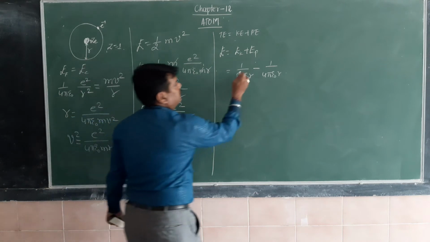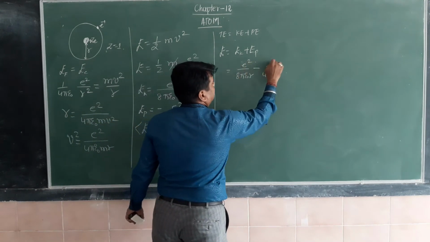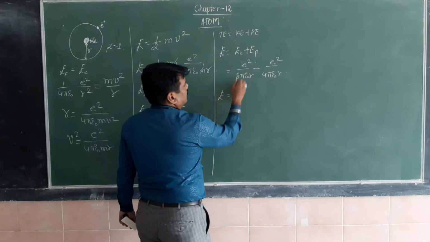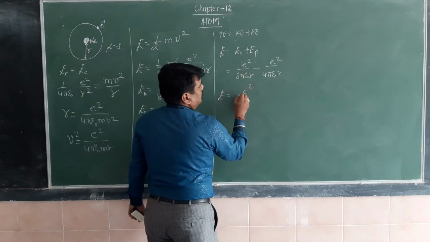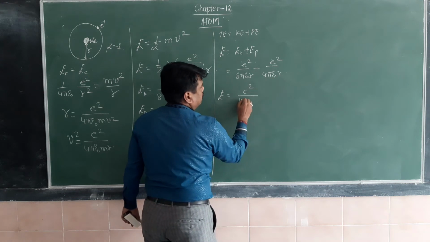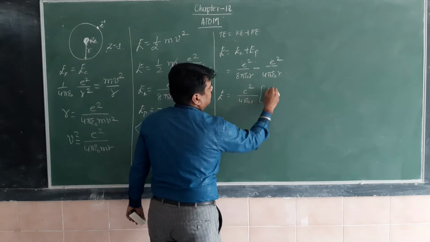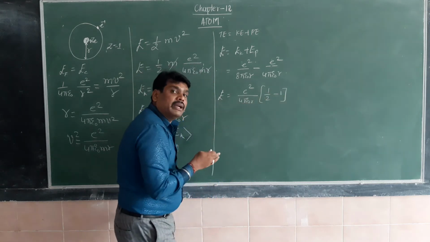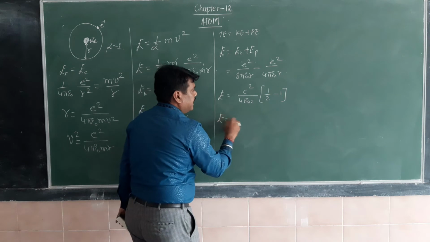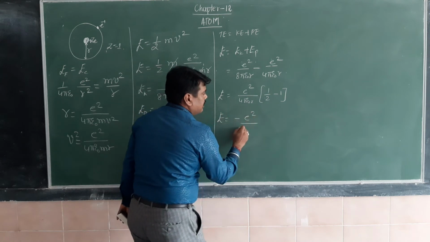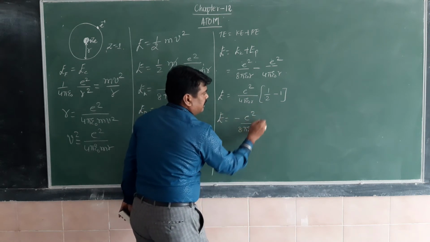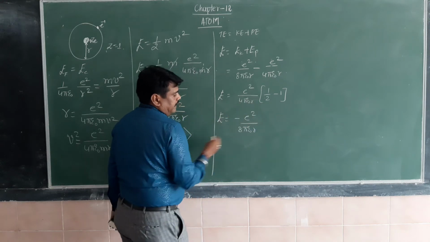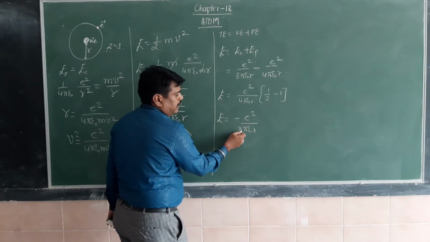Clear now? It means e square is there. e is the charge of the electron. So the common factor is e square divided by 4 pi epsilon naught r. Here the first term is 1 by 2, the second term is minus 1. 1 by 2 minus 1 is minus half. It is equal to minus e square divided by 8 pi epsilon naught r, because here it is minus half. Half into 2, 2 into 4 is 8. It becomes minus e square divided by 8 pi epsilon naught r.